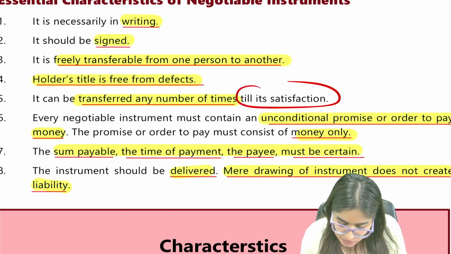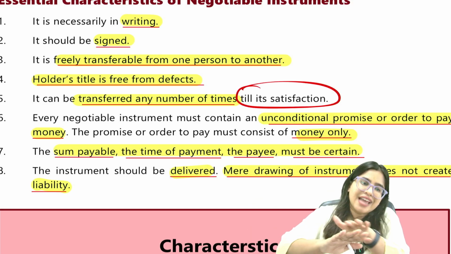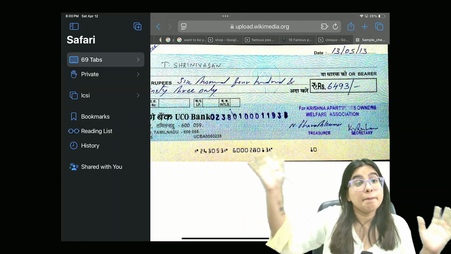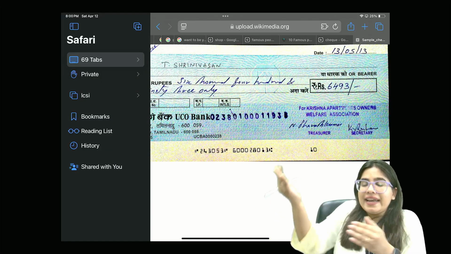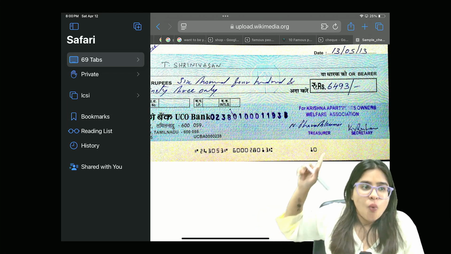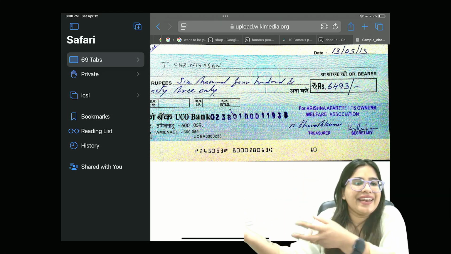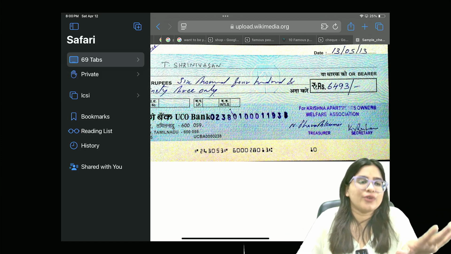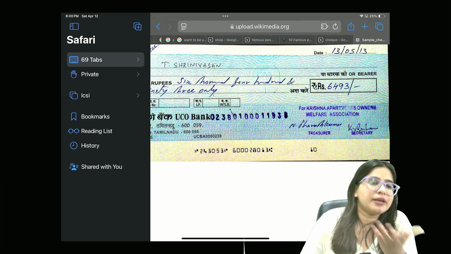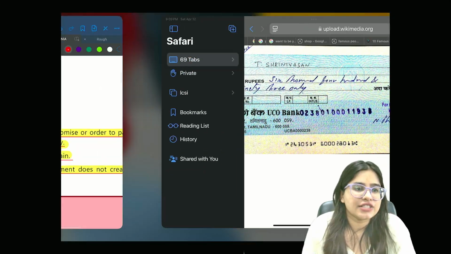Until its satisfaction means until finally it is satisfied. For example, this check you can transfer any number of times to any person, but once a person gives this check to the bank and gets it encashed from the bank, now it cannot be transferred. So it can be transferred multiple number of times until its satisfaction. Okay, next point, guys. Last 3 points.